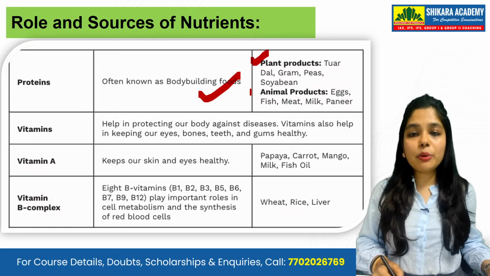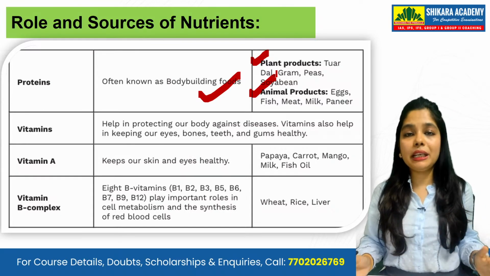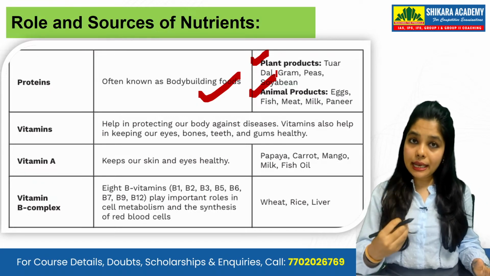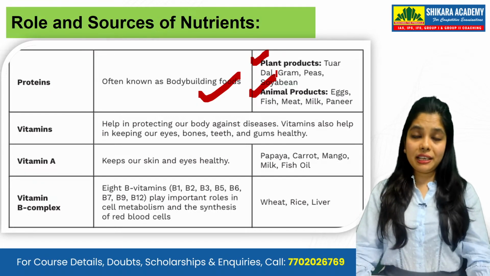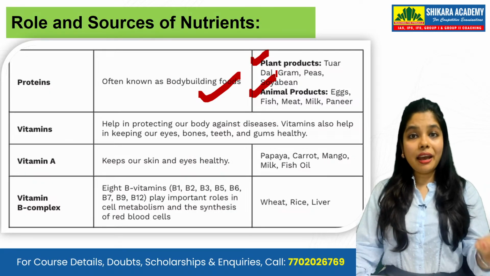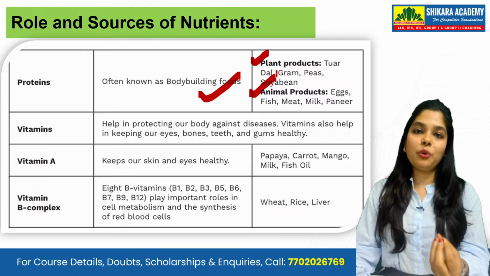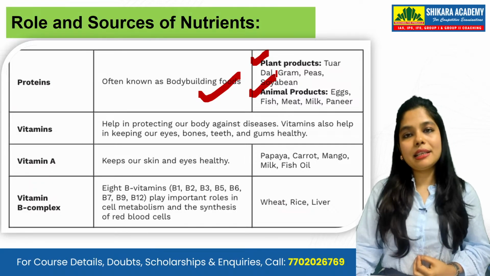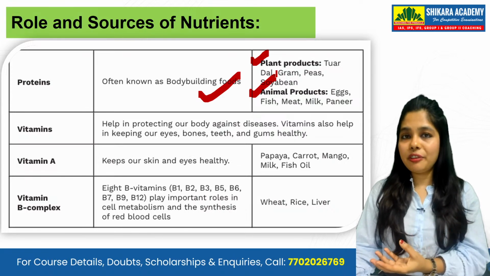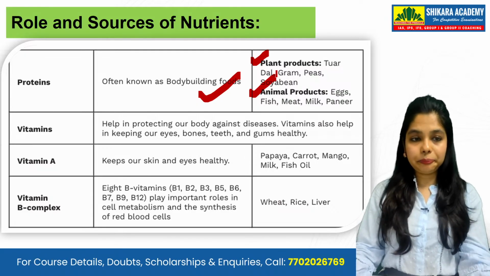See, if we talk about animal products like egg, fish, meat, milk, paneer, these are the proteins which get assimilated in your body very easily, students. And when it gets assimilated in your body, you will get the protein out of it very nicely. That is the concept. So be it your dal or be it your eggs, fish, and meat, you have to take your dose of protein every day.